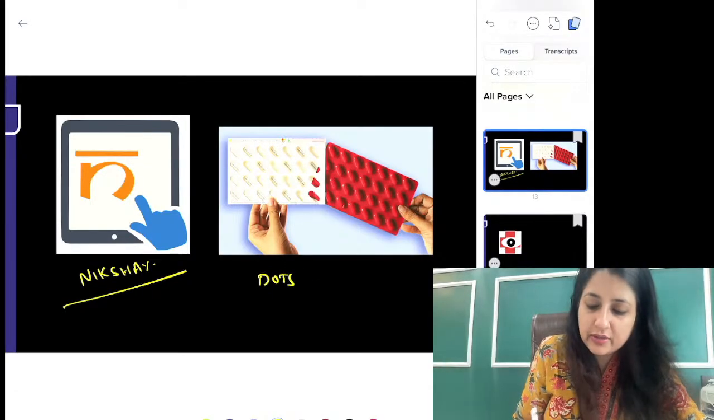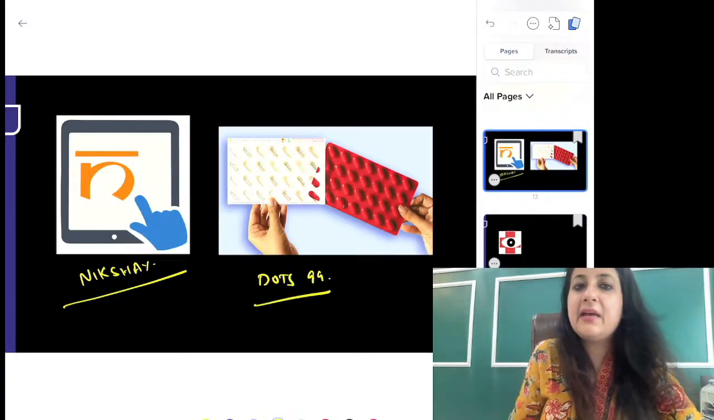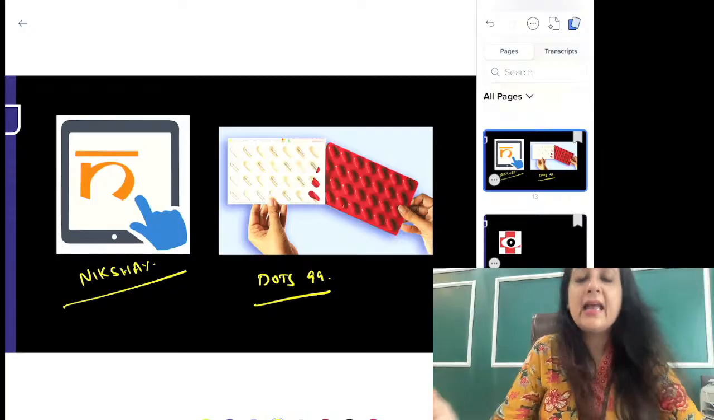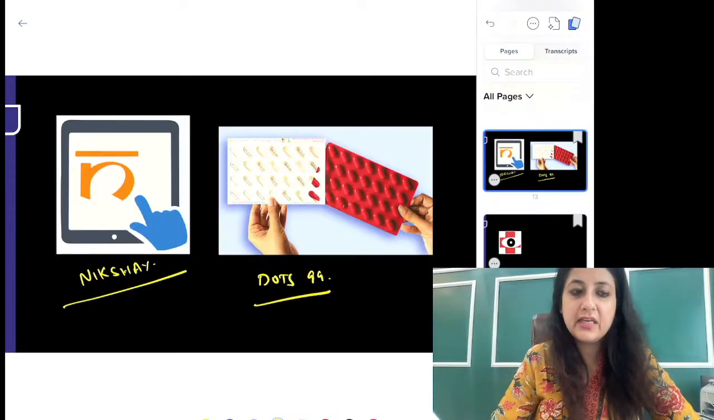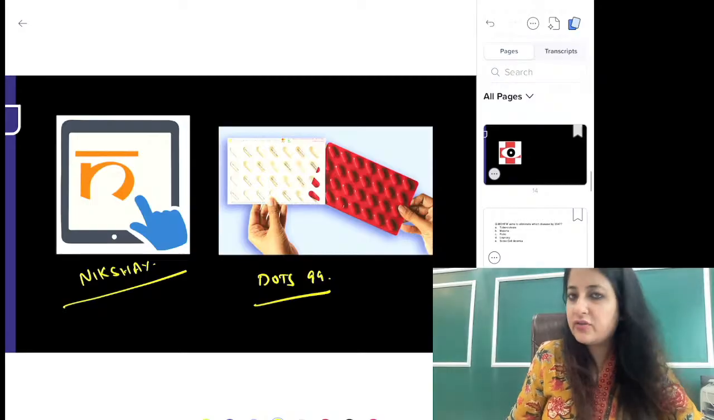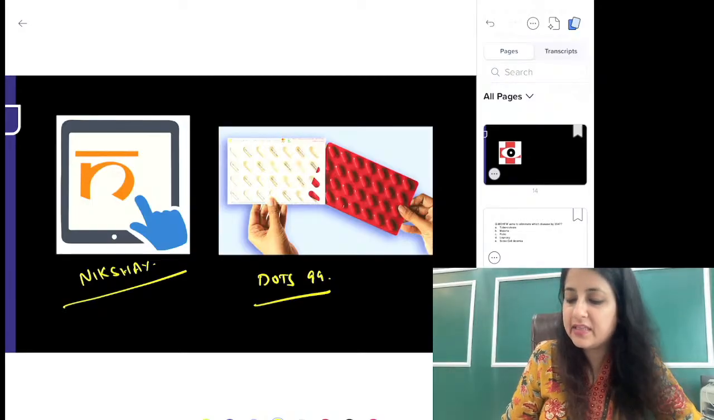This one is DOTS 99. Toll-free numbers are there where the patient is required to call once on taking out the tablet, and this is supposed to ensure the compliance on the part of the TB patient. Okay? Rest of the logos we'll see as we proceed with the MCQs.